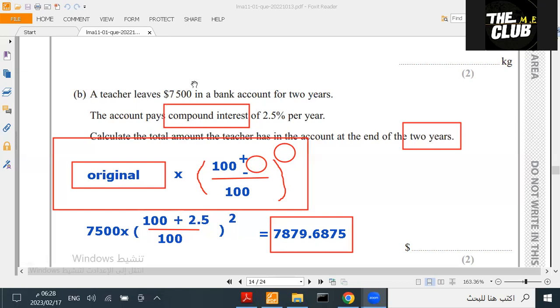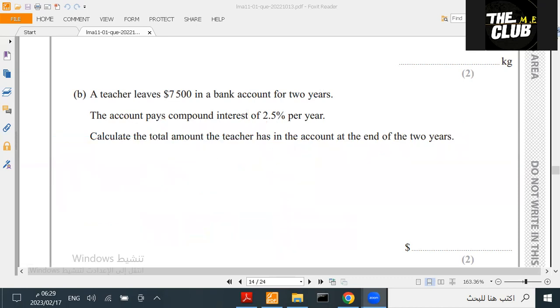So compound interest كما قلنا هو هذه القاعدة بتاعه original times bracket 100 زائد وناقص percentage divided by 100 and then close bracket you'll have the power. الباور اللي هي years. ما تلخبطش في الحاجات. الباور هي years والpercentage تحطها هنا تشتغل بها يعني. Okay. Now let's move on to the next question. Focus on putting the numbers. Okay. Let's move on. Next question.